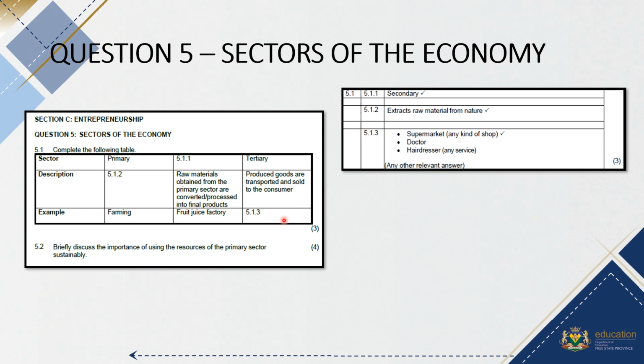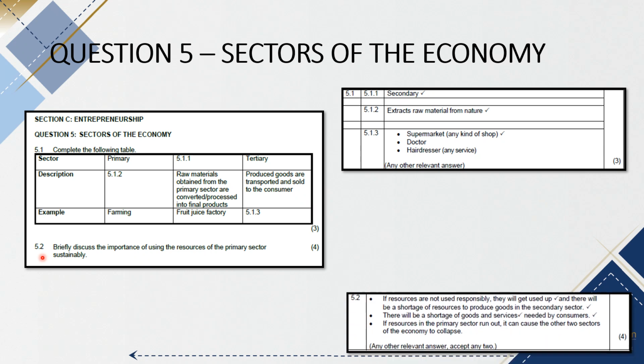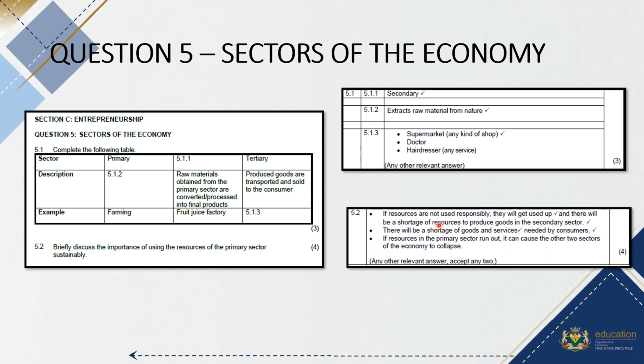Then they asked at 5.2, briefly discuss the importance of the sustainable use of resources of the primary sector. So you have to use it responsibly. If you don't use it responsibly, it will get used up, and there will be a shortage of goods to produce in the secondary sector, or there will be a shortage of goods and services needed by customers, or resources in the primary sector run out. It can cause the other 2 sectors to collapse, or any other relevant answer that shows that the learner understands that they must use the resources effectively.